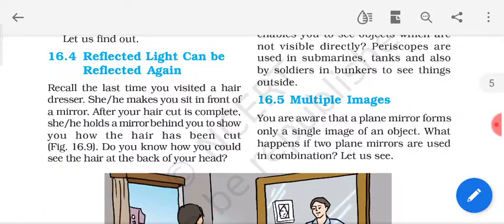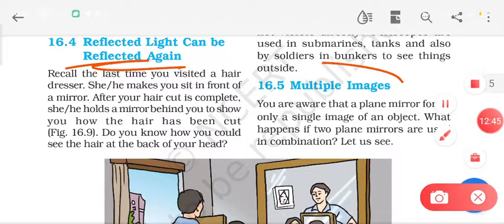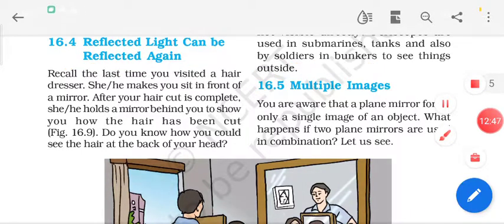So dear students, in the next video we will learn about reflected light being reflected again, which means we will learn about multiple reflections, right? And we will talk about multiple images. Thank you.